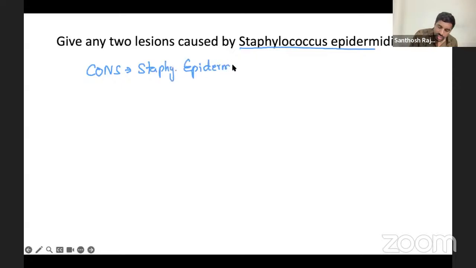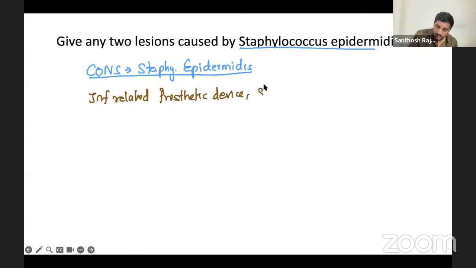CoNS means coagulase negative, because only Staphylococcus aureus gives coagulase positive. Rest all Staphylococcus are negative. So we call it CoNS. So usually you should know that it causes infections related to prosthetic devices, or any shunt, or any cannulas, any IV catheter or cannula related infection, because it forms what? Biofilm. So you already told these are the infections related to prosthetic device, shunt, catheter, cannula.